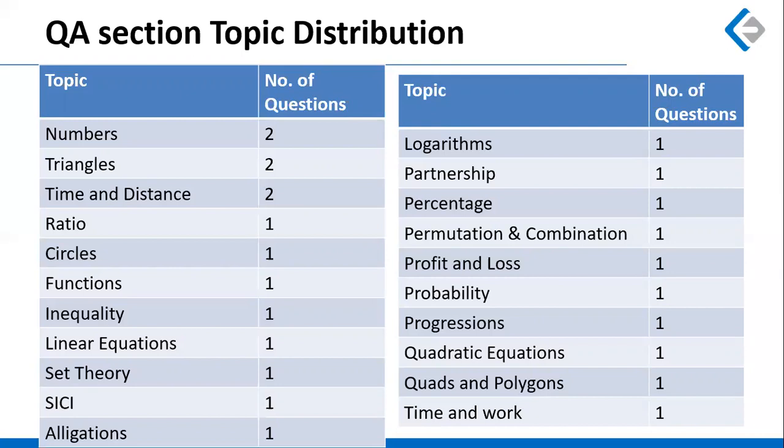Another thing, for the students who were in panic mode after the EOM 6 performance, they must have got a bit of soother through this paper, because EOM 6, if you remember, was very heavy on higher algebra and geometry, whereas this was comparatively an easy paper as far as the difficulty level goes. Not comparatively easy, I must say that this is the easiest quant section that we have got so far in all the EOMs put together. So let's look at the question mapping.